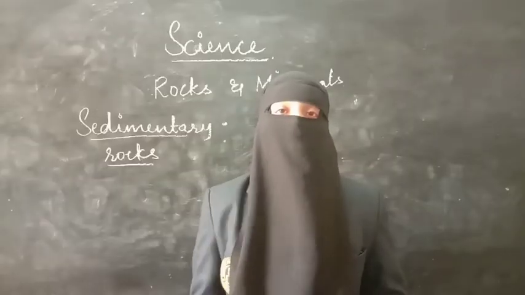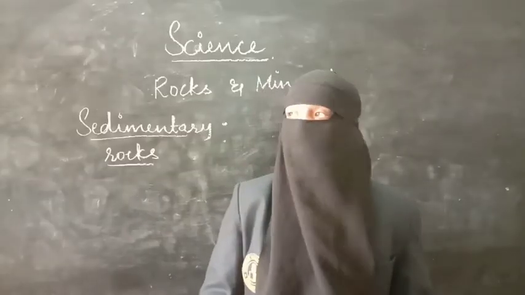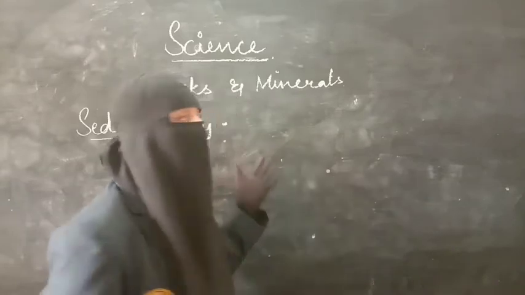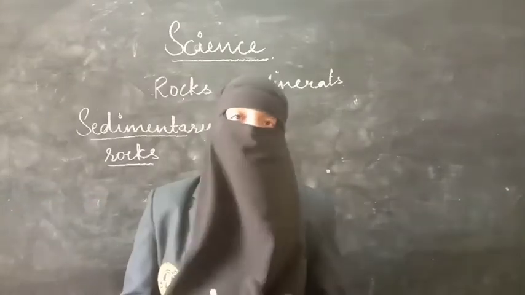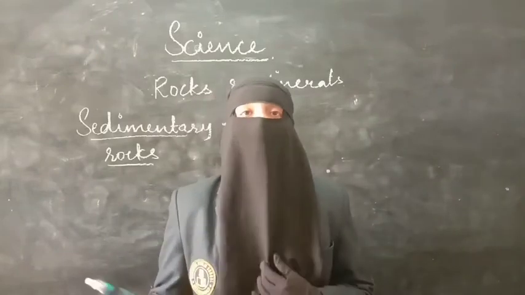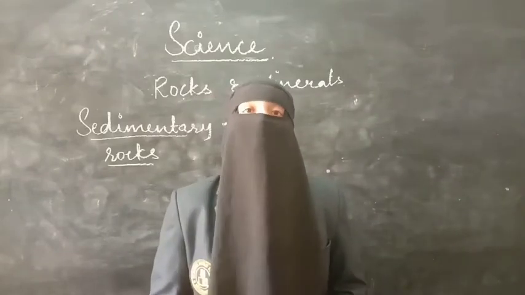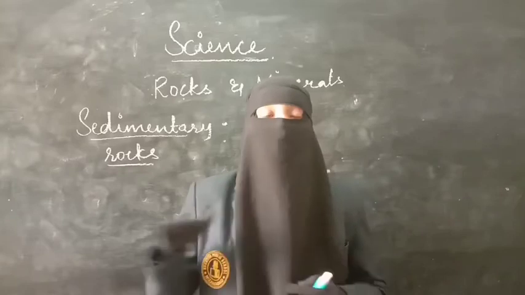Other kinds of rocks are sedimentary rocks. Most of the earth's surface has these sedimentary rocks. Sedimentary rocks are formed because of the sand, clay, and mud which are brought from the oceans and the seas. And the sedimentary rocks will be formed as layers.